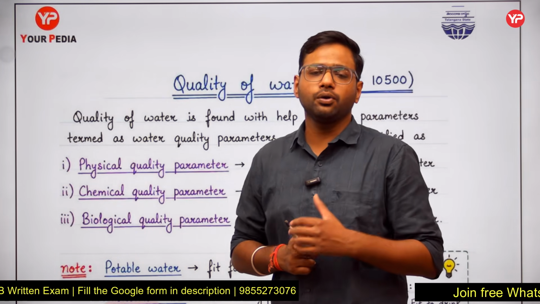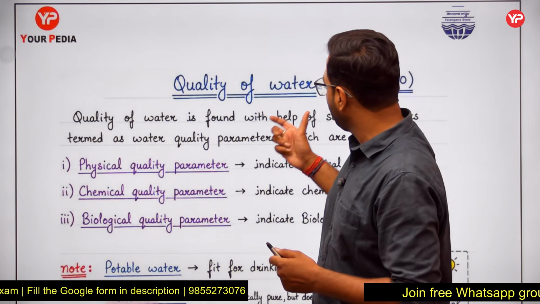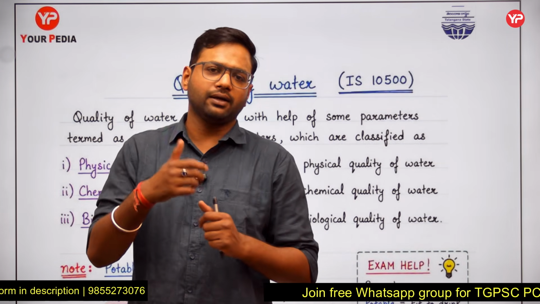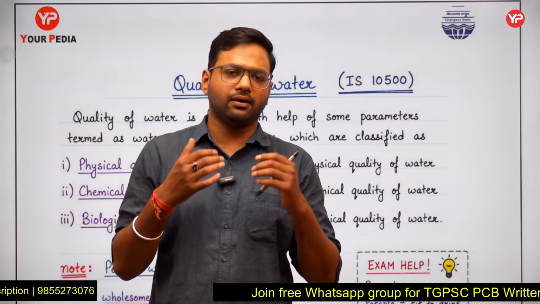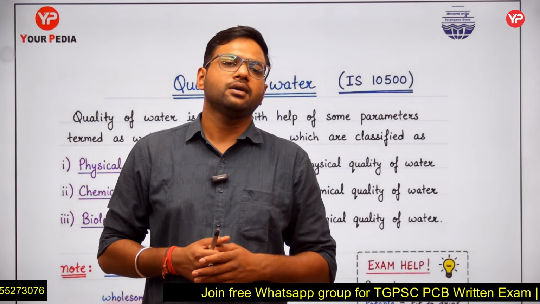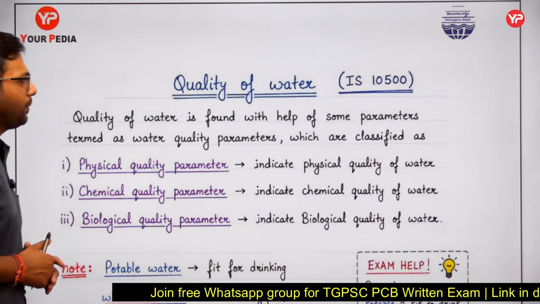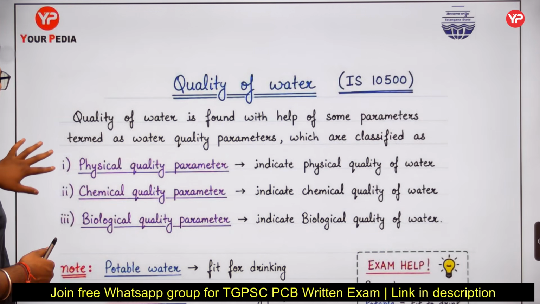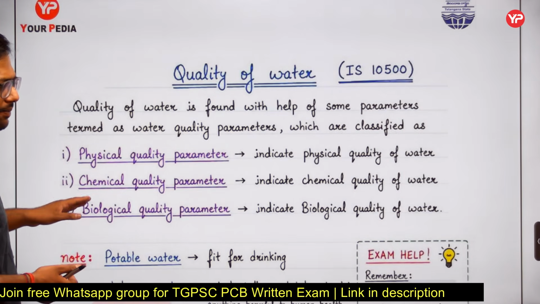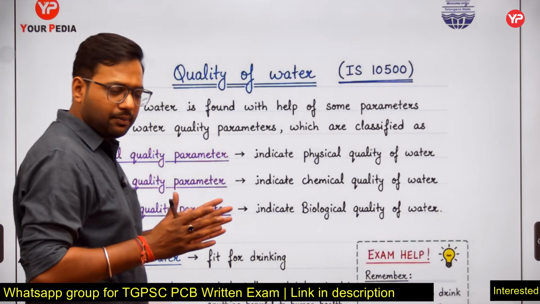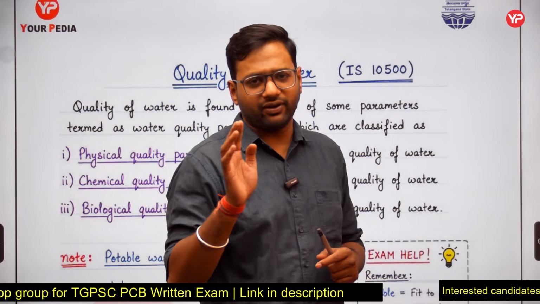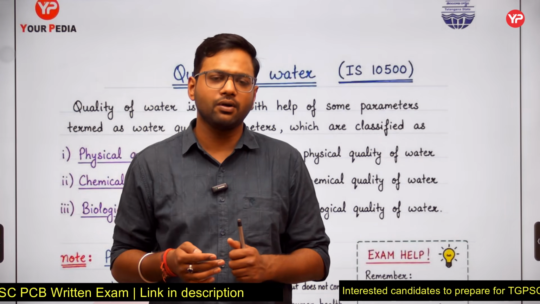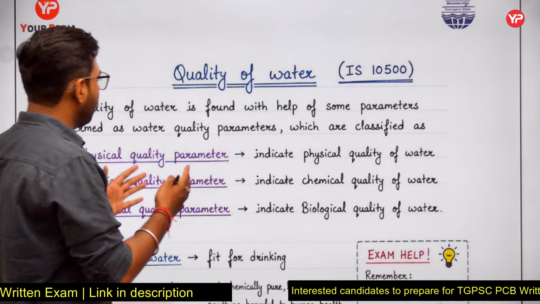Now today I am going to cover one topic, that is quality of water. This is a water pollution topic, and it is very important. You will see 2 to 3 questions in your exam. In quality of water we have different quality parameters: physical, chemical, biological. I am covering only 2 parameters, one is suspended solids, another one is color. Those are physical quality parameters. So friends, let's start our topic.